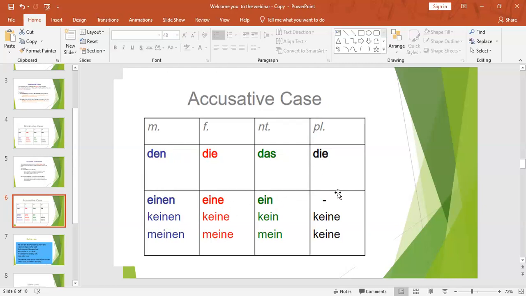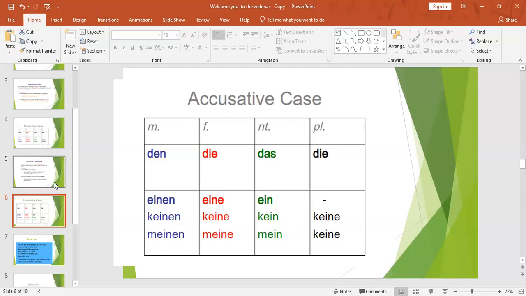We don't have an indefinite article for the plural form. Yes or no? A or an I can apply for the singular, not the plural. That's why we have the blank here. The remaining are keine, keine, so the remaining meine, meine, keine. All is the same when you compare this accusative with nominative. Only the change happens in masculine. This update we are going to remember. If you remember this update, you can easily handle both cases, nominative as well as accusative.